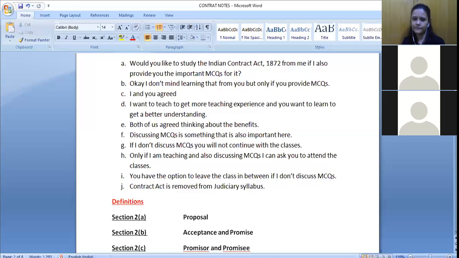Yeah. I was solving a few question papers, so there was a certain MCQ which gave an example. Like any situation it has given. For example, we'll take the thing which you said, like only if you are teaching or only discussing. MCQ, I can ask you to attend the classes. So ma'am, now we know that this is a voidable contract, but in examination there are certain options which say about 4 things. First is void, then valid, then legal and illegal. So it is very confusing.